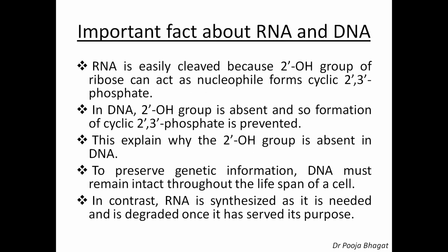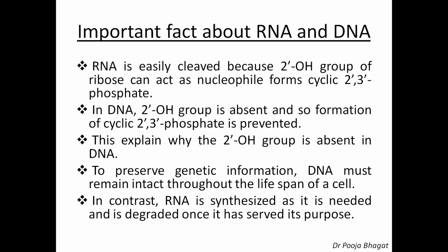Now, the important fact about RNA and DNA. We have discussed that RNA is hydrolyzed easily. RNA is cleaved easily because the 2-OH group of the ribose can act as a nucleophile and form the cyclic 2',3'-phosphate. This we have seen, even the mechanism for this reaction. In DNA, the 2-OH group is absent.